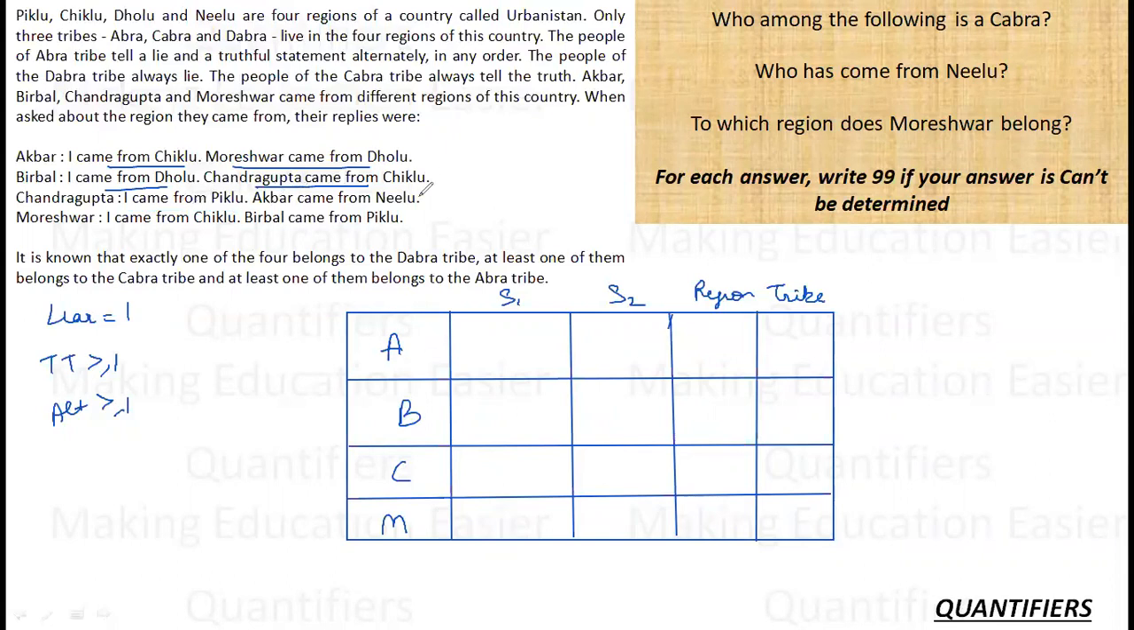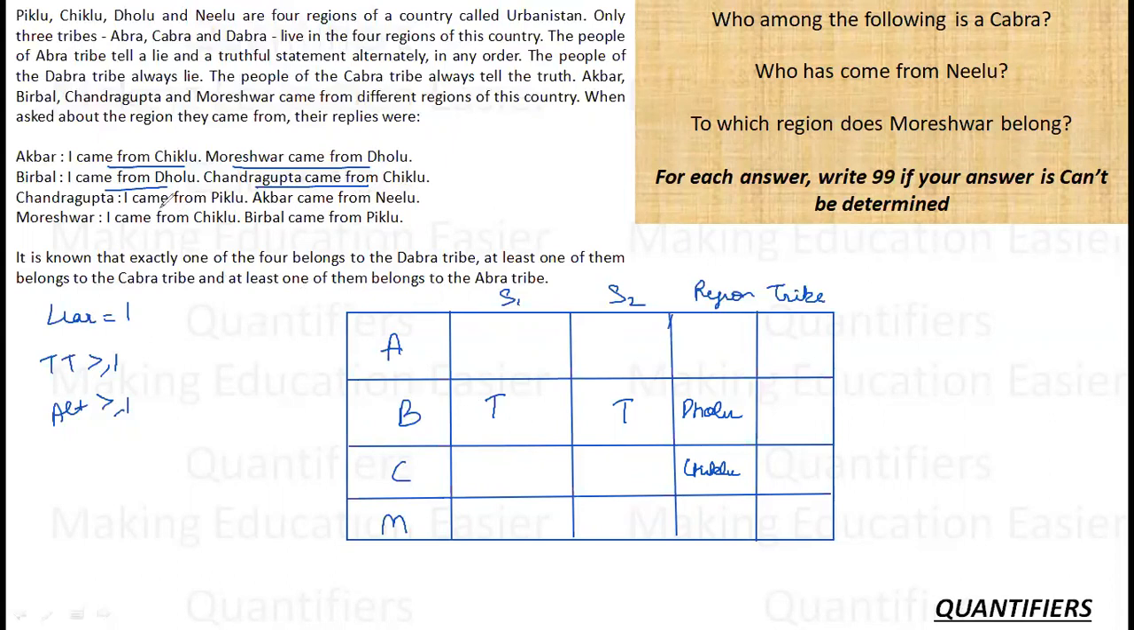Okay, so let's move ahead and let's assume that Birbal is a truth teller. If Birbal is a truth teller, both the statements are truths. Birbal says, I came from Dolu. So Birbal says that he comes from Dolu. And Chandragupta came from Chiklu.